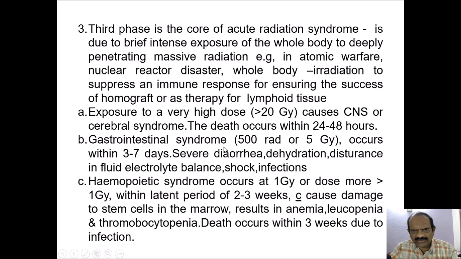Gastrointestinal syndrome is also observed when an individual is exposed to high doses, that is 5 rads or 5 gray, and occurs within 3 to 7 days. Then symptoms like severe diarrhea, dehydration, disturbance in fluid electrolyte balance, shock and infections are observed. Hematopoietic syndrome occurs at 1 gray or a dose more than 1 gray, within a latent period of 2 to 3 weeks, which causes damage to stem cells in the bone marrow and results in anemia, leukopenia and thrombocytopenia. Death occurs within 3 weeks due to infection.